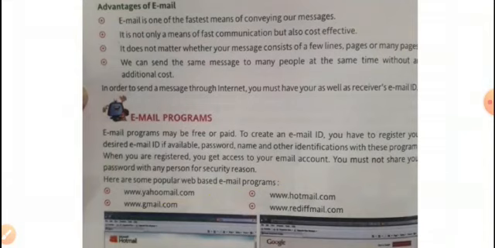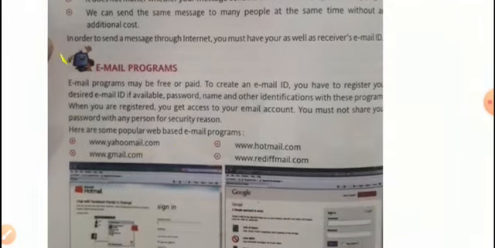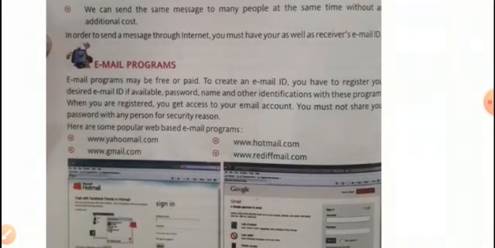of people. In order to send a message through internet, you must have your as well as the receiver's email ID. Dear students, to whom we are sending, that person's email ID we should have. Then secondly, email programs. The email programs may be free or paid. Both the conditions can be applied, dear students. It can be free or paid.